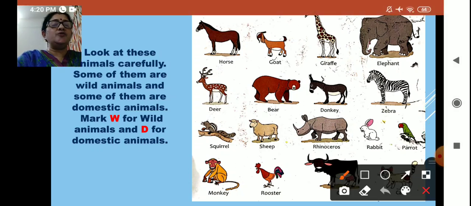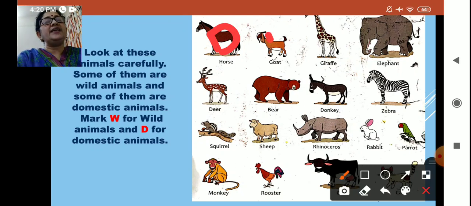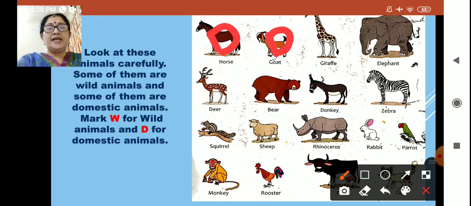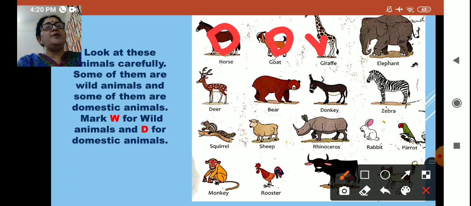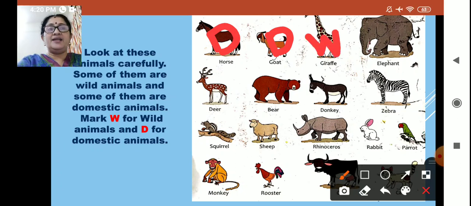First one is horse. Horse is a wild animal? No, it is a domestic animal. So I am going to write D. Goat is also a domestic animal. We can keep these animals at home. Giraffe. Giraffe is a wild animal. W for wild animal. And elephant. Elephant is also a wild animal.